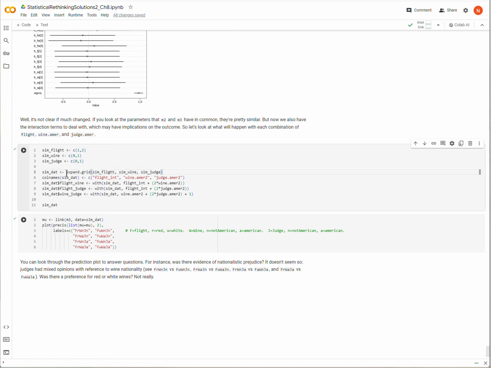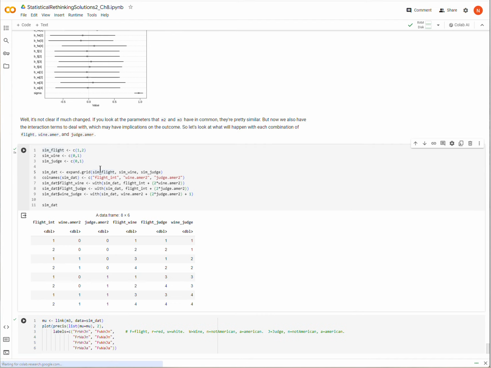I'm going to use expand grid, and I will get every combination of flight, wine, and judge. It's creating a data frame that has those, and then I'm creating my interactions again, just like I did previously, but using SimDat, the simulated data, rather than the actual data.